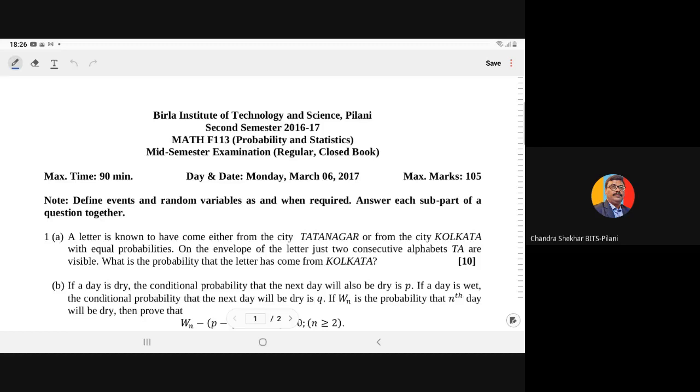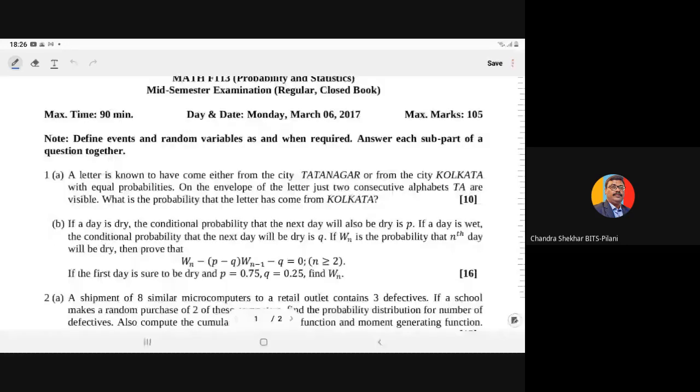Welcome to a new preparatory lecture in which we will solve the mid-semester examination paper of the second semester 2016-17 for Math F113 Probability and Statistics. Hopefully it will be useful for your preparation for the mid-semester examination. So let us start with the first question.